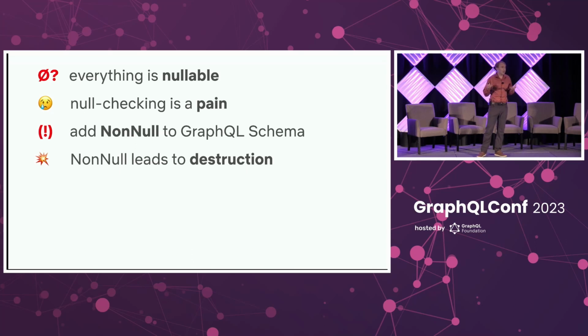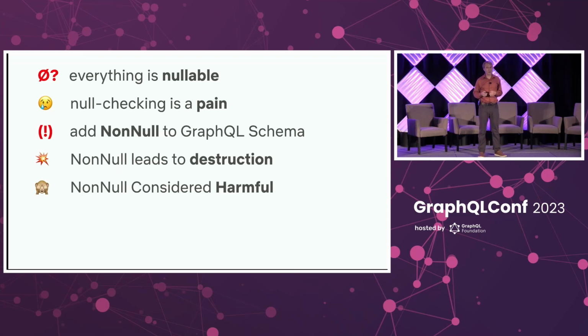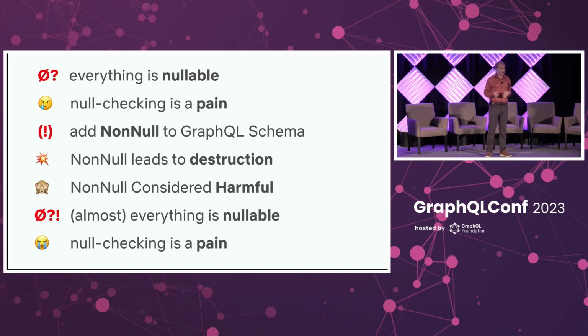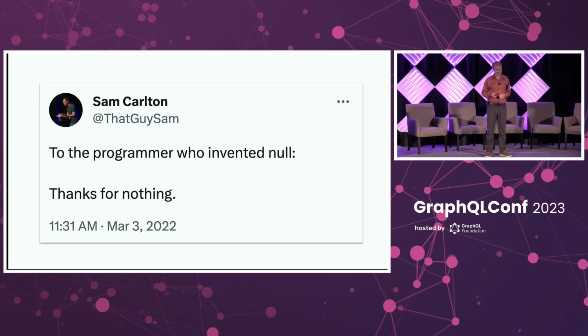You lose otherwise useful data that maybe you could use in your client. And so non-null is considered kind of harmful. And then in our schema, we go back to almost everything is nullable. And then we're back where we started. Null checking is a pain.